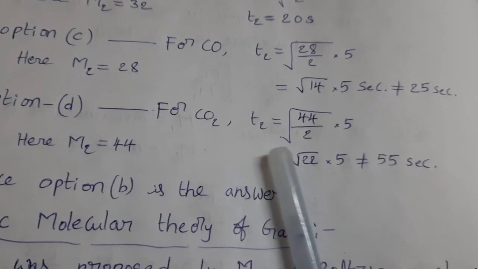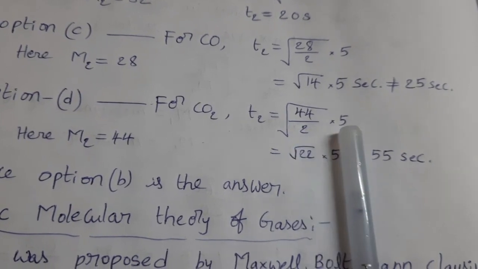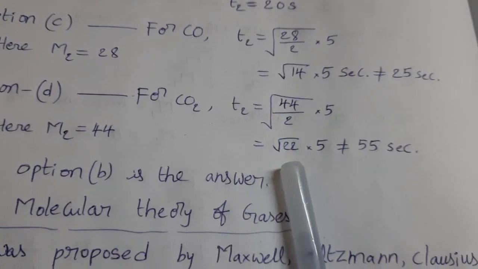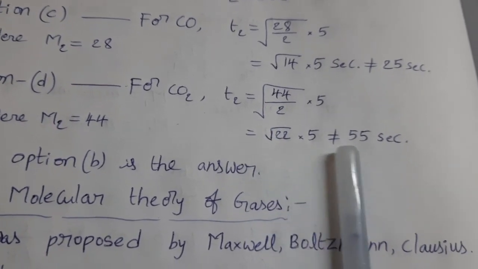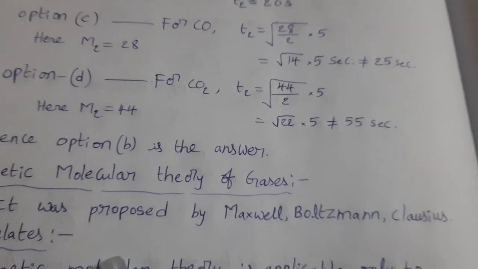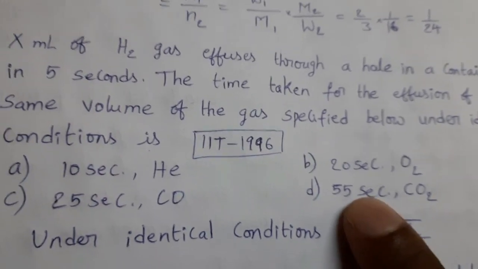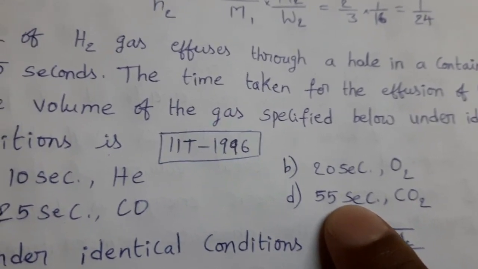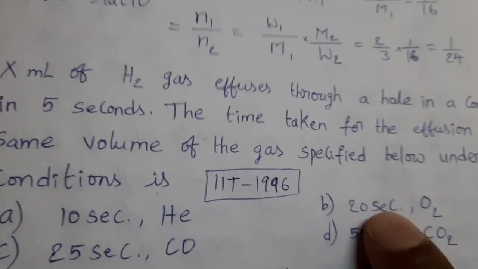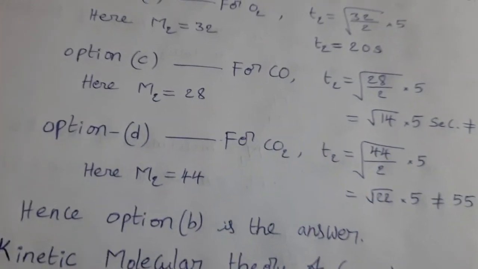So T2 equal to square root of 44 by 2 into 5, that equals square root of 22 into 5, not equal to 55 seconds. In option D it is given 55 seconds. So this one also is not the answer. Option B is the answer. I hope you understood this question.